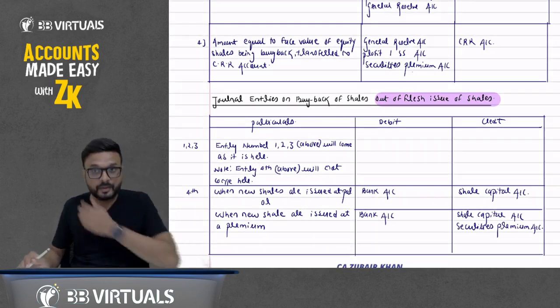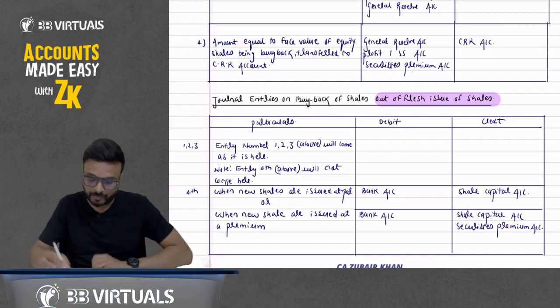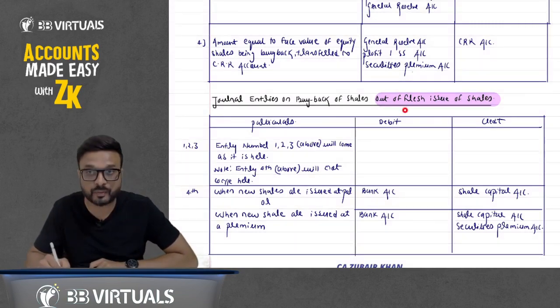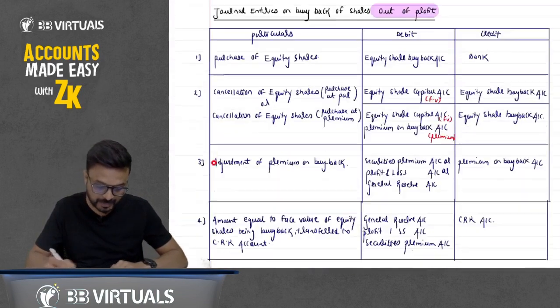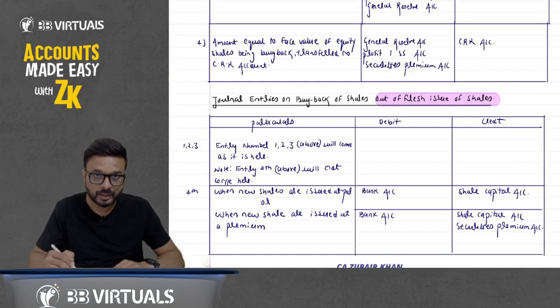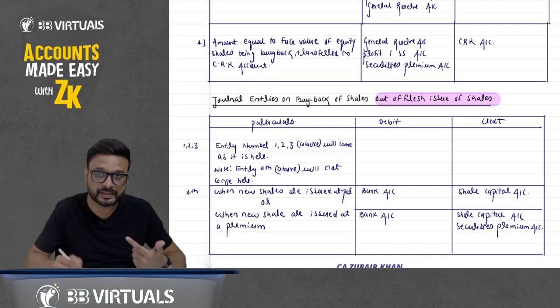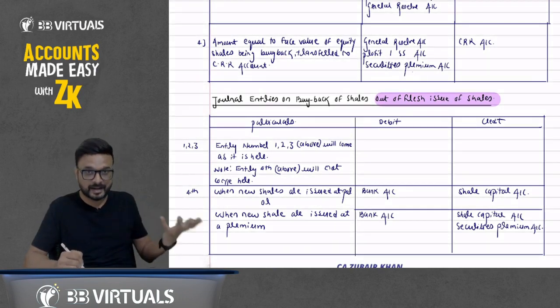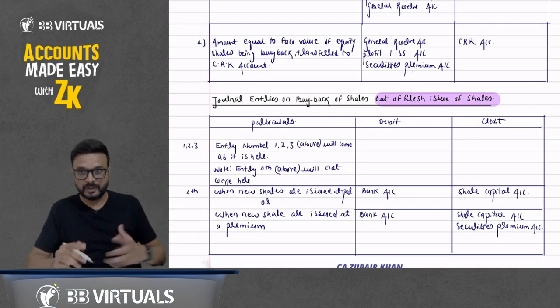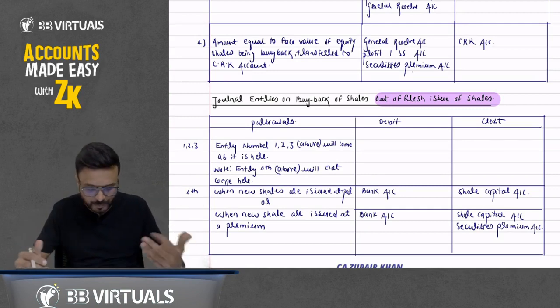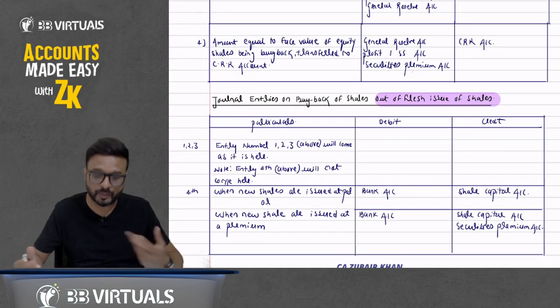So this is about the buyback of shares out of a fresh issue of shares. The first, second and third entries will be the same as they are. The fourth entry will not come here. We will not pass the entry for the CRR here because we are doing it out of a fresh issue of shares. So we just have to replace that CRR entry with the fresh issue of shares. So this is all for today. We'll come to questions tomorrow.